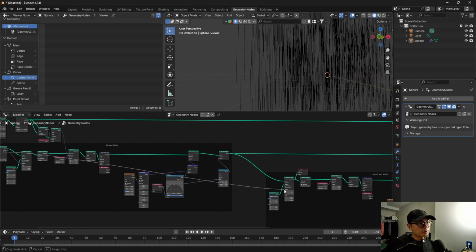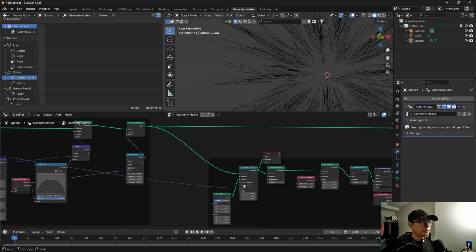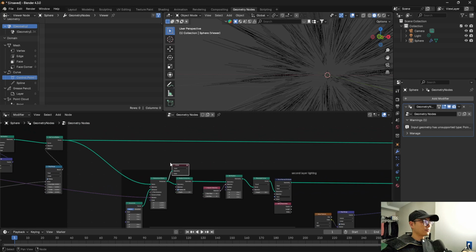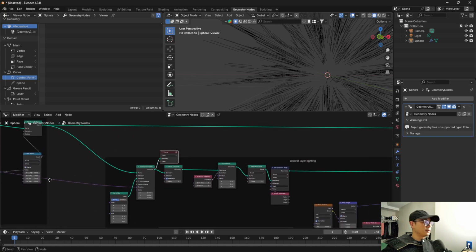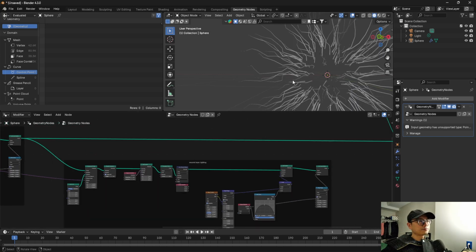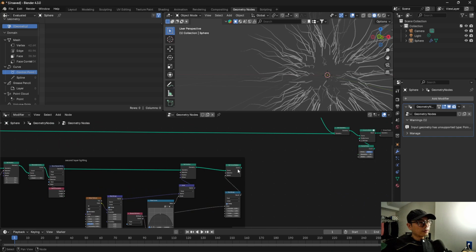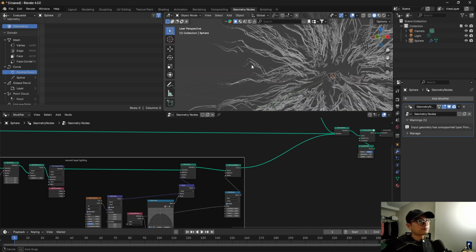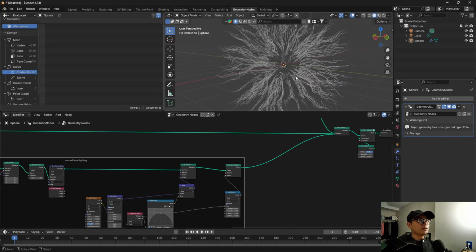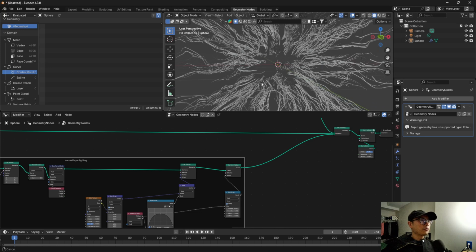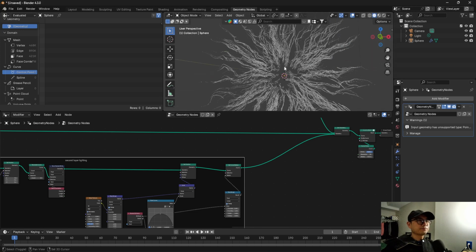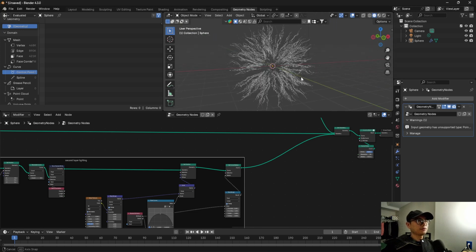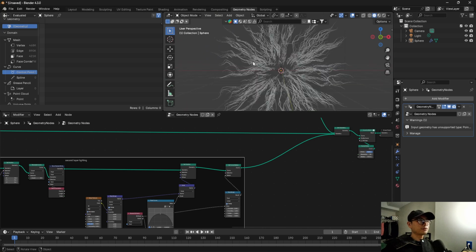Connect the rotation here again, it will be like this. And let's check if we join it here. It will be like this. So this effect is okay. It looks okay. I think it's something, but it's not like lighting.